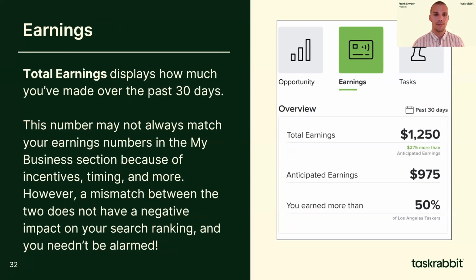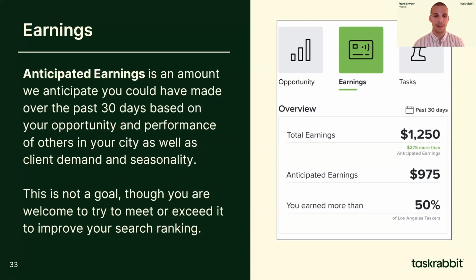Okay, let's move on to the earnings section. The first number is total earnings, and this displays how much you've made over the past 30 days. I will note that this number may not always match your earnings numbers in the My Business section of the app because of incentives, earnings, timing, and more. However, this does not have a negative impact on your search ranking, and you needn't be alarmed if the two numbers do not match. And as I mentioned earlier, they do update nightly as well. Next, moving on to anticipated earnings.